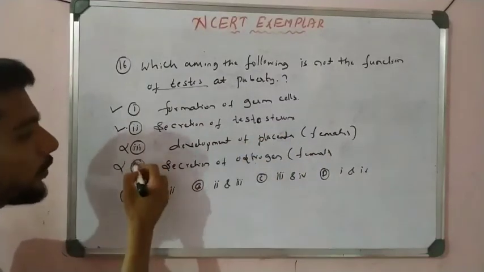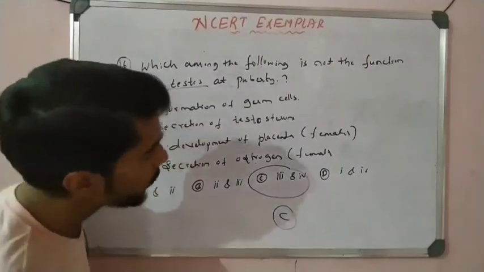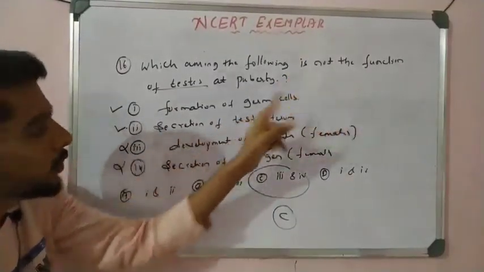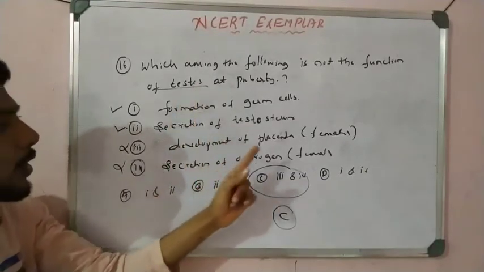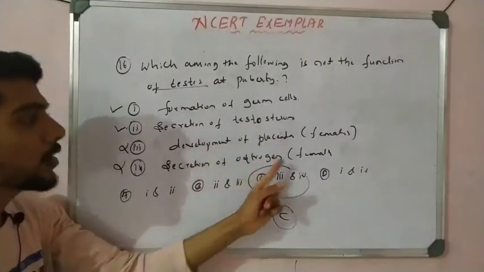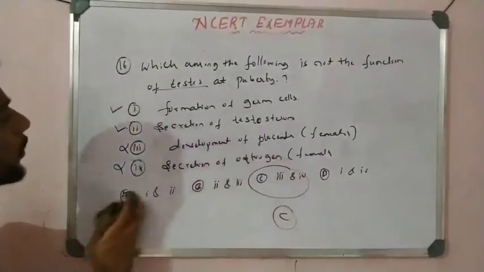So 3 and 4 are wrong. So answer C is correct here. Right, answer C is correct. Which is not a function? Not a function means the development of placenta and estrogen are not functions of testosterone, right? Because placenta is female and estrogen is also female. That is not possible by testis, right? So this is question number 60.